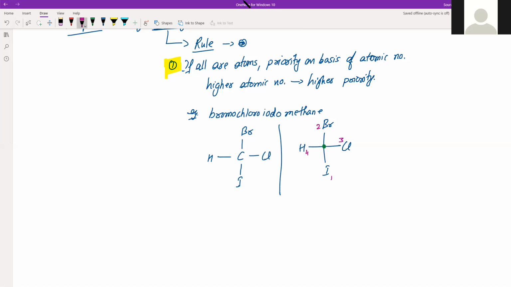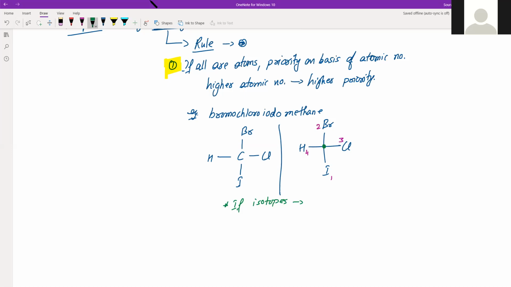Now, if 2 atoms attached to the chiral carbon are isotopes of the same element, the isotope of the higher mass number will get the higher priority. It is possible that there may be isotopes. Isotopes are atoms whose atomic numbers are the same.